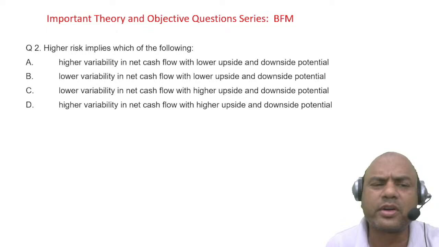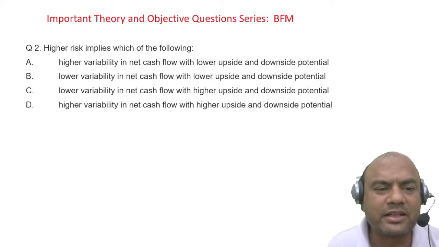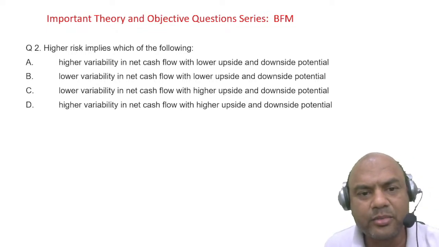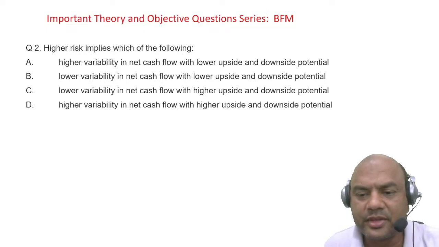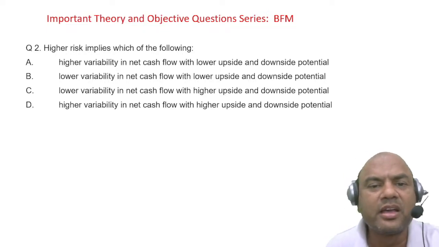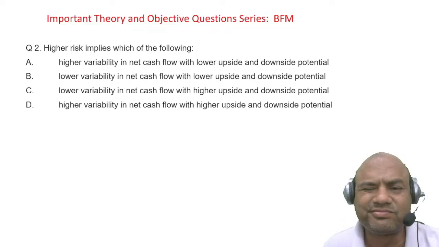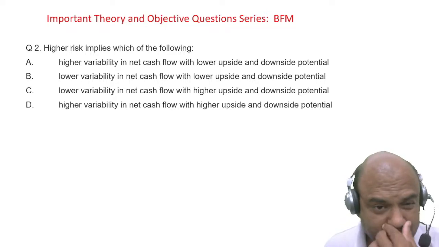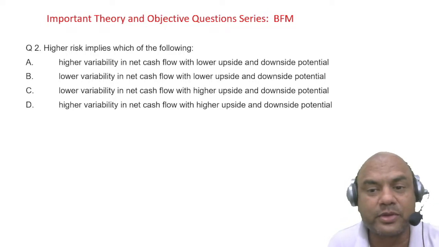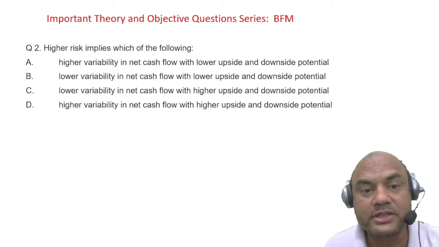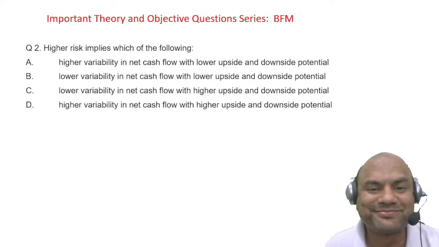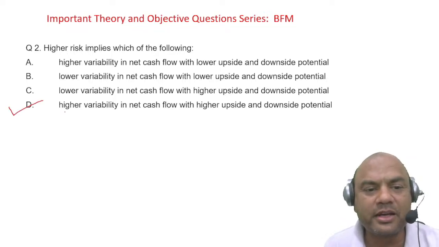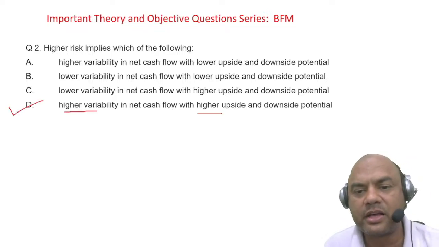Higher risk implies what? Now this is simple. You can definitely answer it. Give me the answer fast. Everyone, give me fast. Higher variability means what? Simple. Let me see fastest finger first. Who gives me the answer? Fastest finger first. It is D. Higher variability, high upside, high downside.